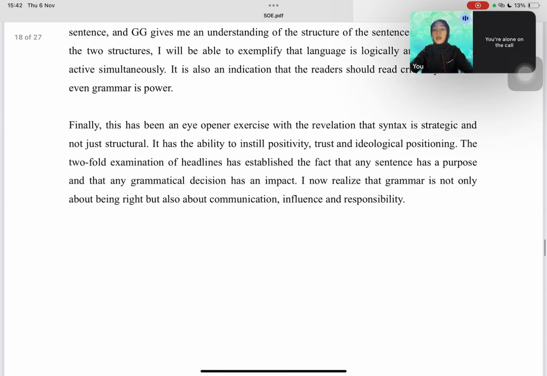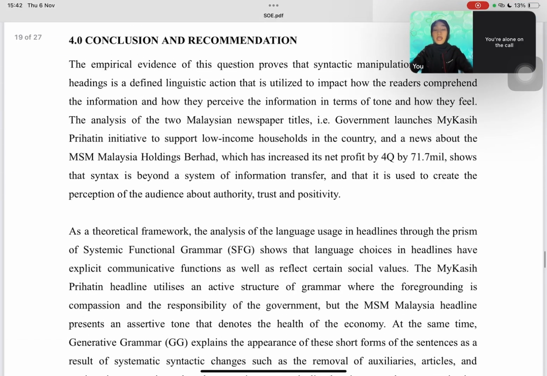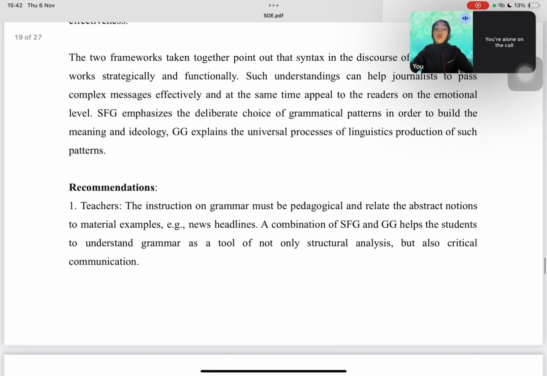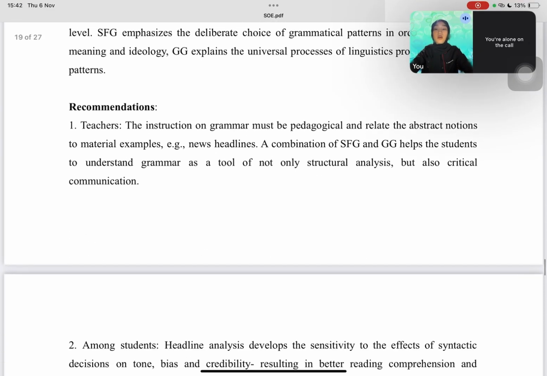So for my conclusion and recommendation, to conclude, syntactic manipulation in media headlines is a purposeful strategy that combines grammatical precision and persuasive power. So SFG and GG together reveal that syntax not only organizes language but also shapes meaning, tone, and ideology. So I would like to recommend some of the following.